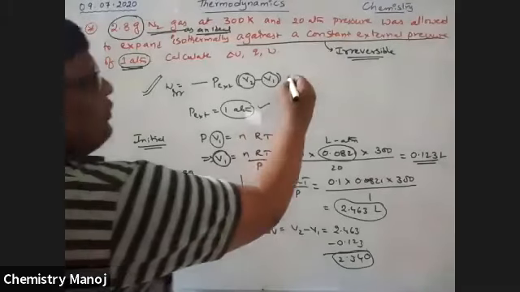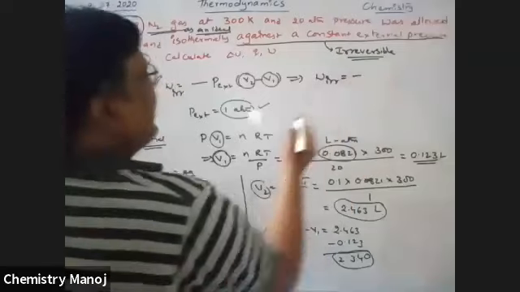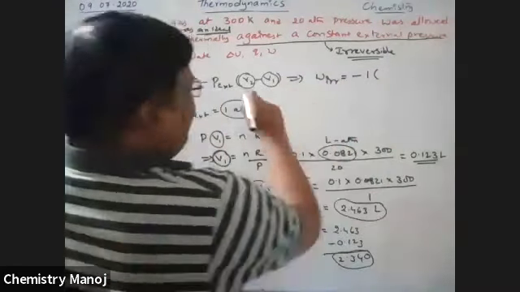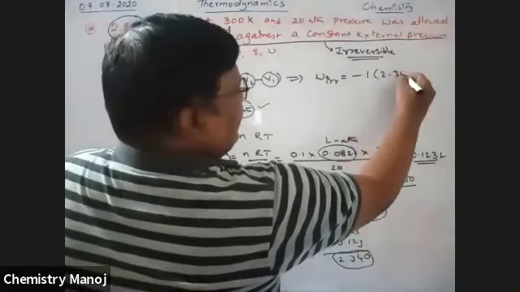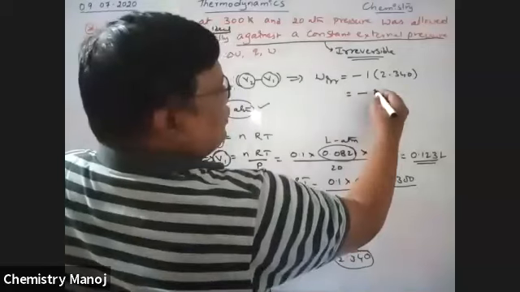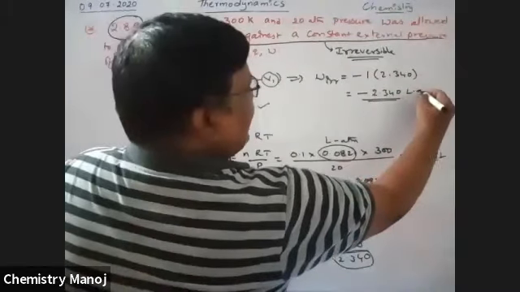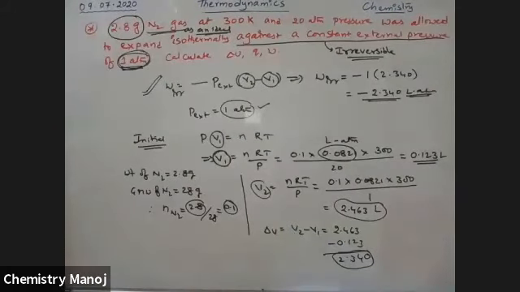Apply this value in the calculation. Therefore, W irreversible is equal to minus P external, that is 1, into V2 minus V1, which is minus 2.340 liter atmosphere of work.